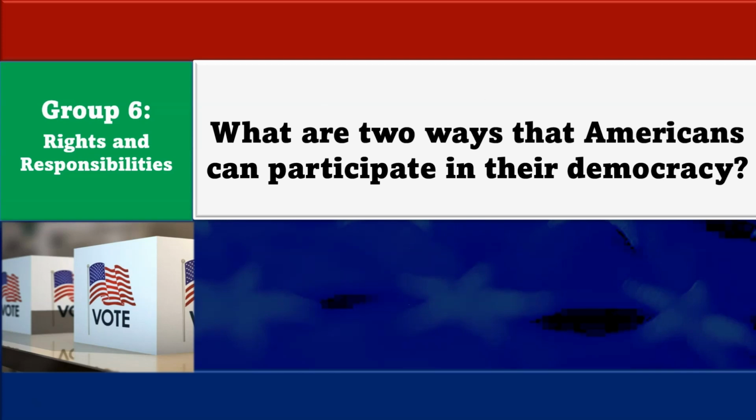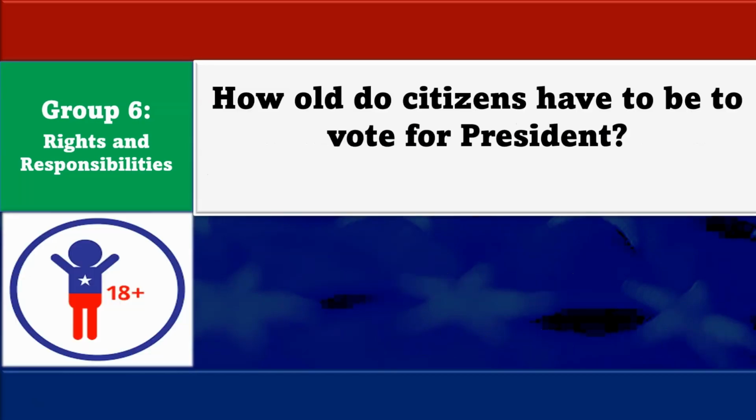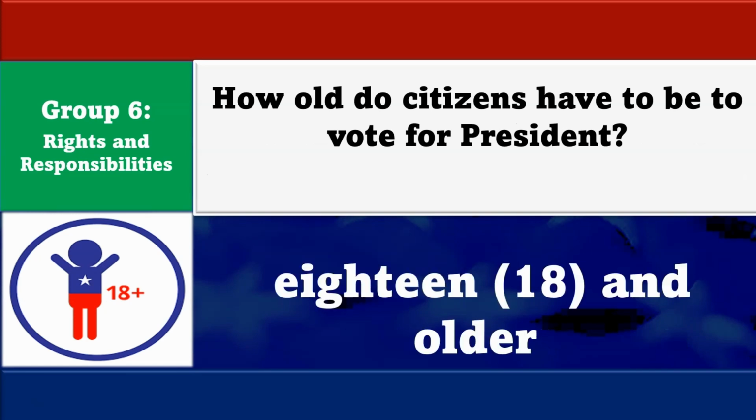What are 2 ways that Americans can participate in their democracy? Vote and join a political party. How old do citizens have to be to vote for president?